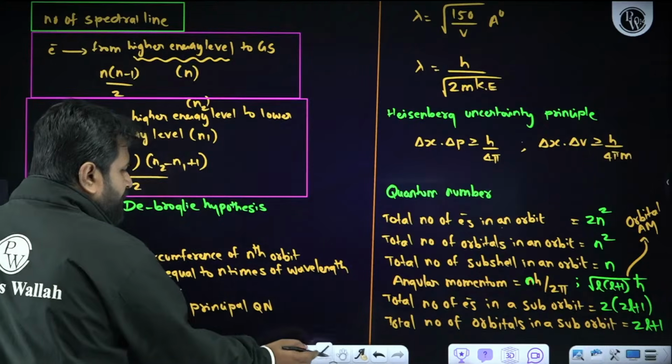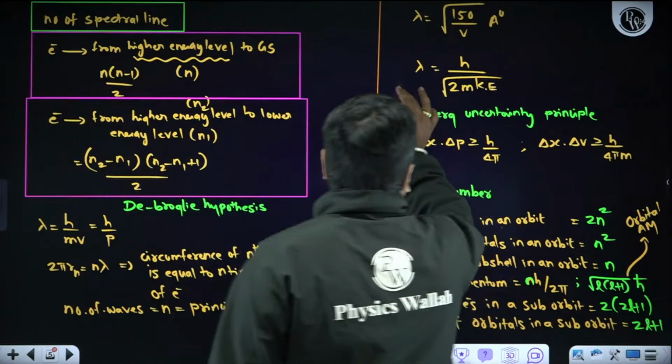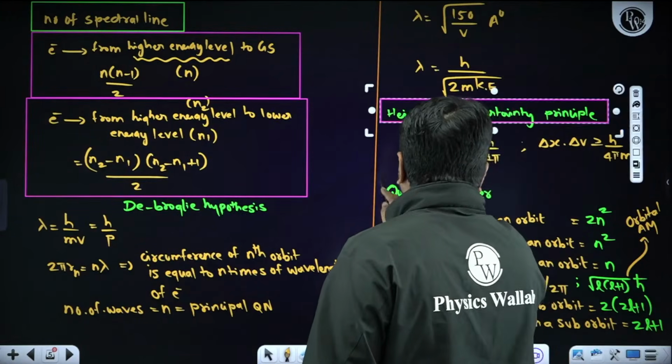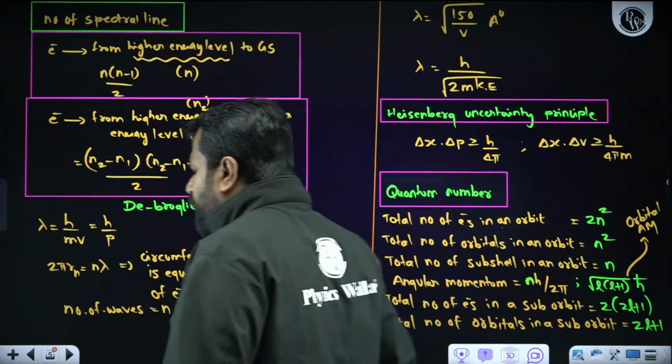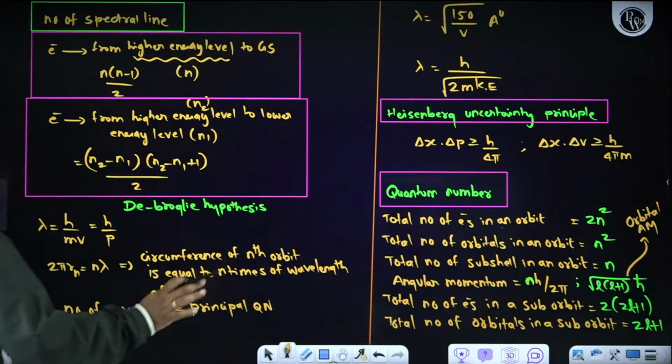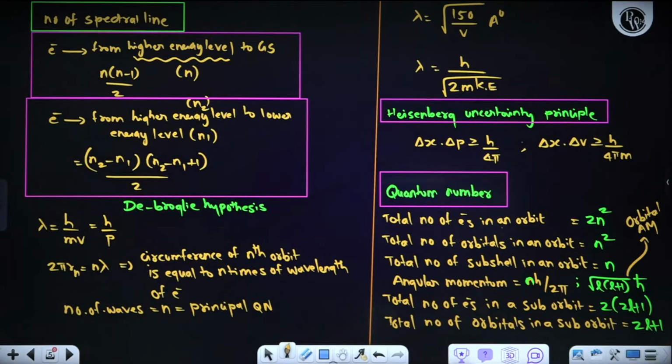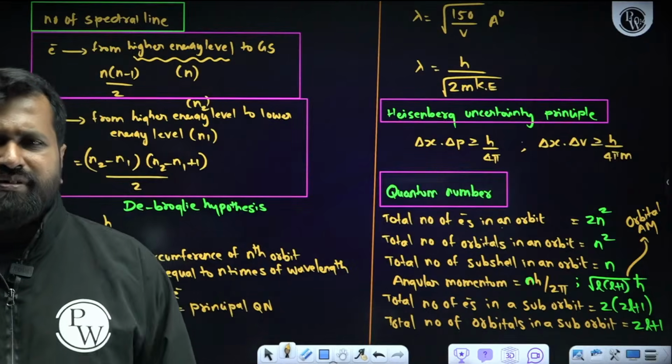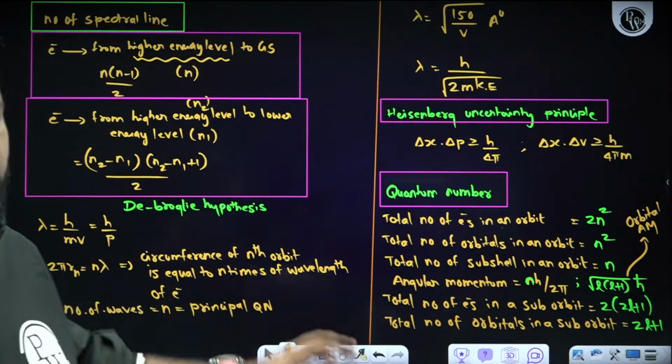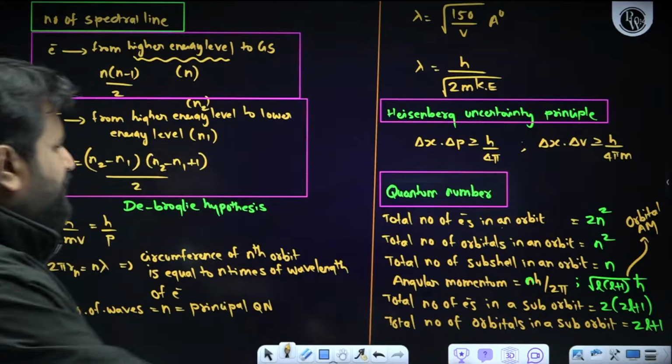Is it clear? So these are all the things you need to remember. No one is going to ask you to explain quantum numbers, all those things. Directly remember these things, just get the values. That's all. Done? That's all, my dear students. This is all about atomic structure. If you remember these things, it will be very easy for us.